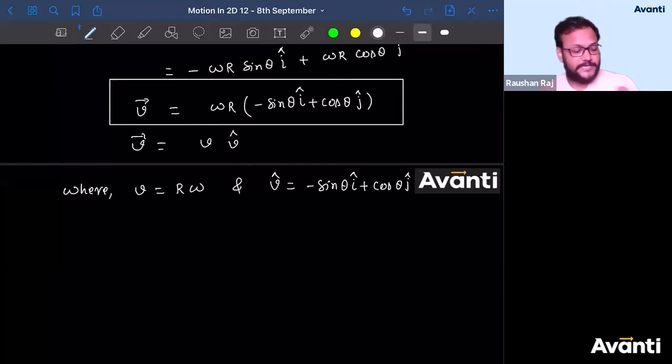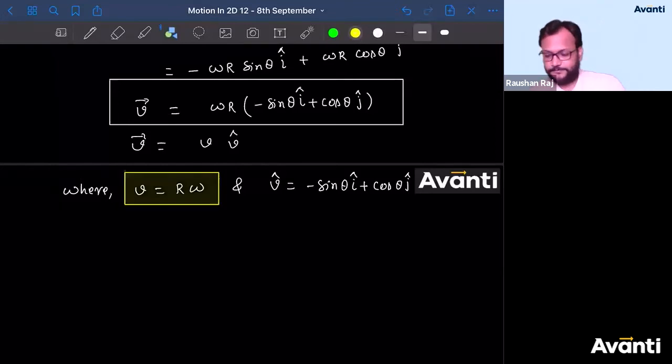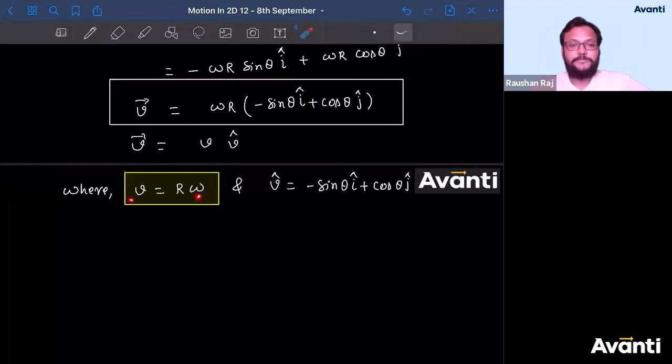All right, guys. So sometimes you will be asked, what is the relation between linear velocity and angular velocity? Tell me, what will be the answer, guys? What is the answer? v is equal to r omega. I'll let you know what is the relation between v and omega in terms of vector. I'll tell you that comprehensive formula also, don't worry. But this is very, very easy.